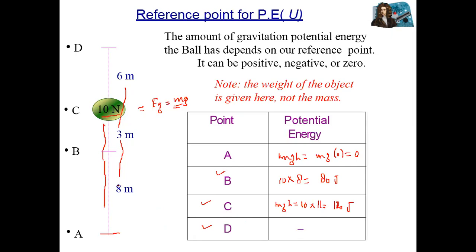So we have 8, 3 and 6. The total height of this body is equal to what? 17. Excellent. So mgh is 10 multiplied by 17 equals 170 joule. Potential energy at different positions. Correct?